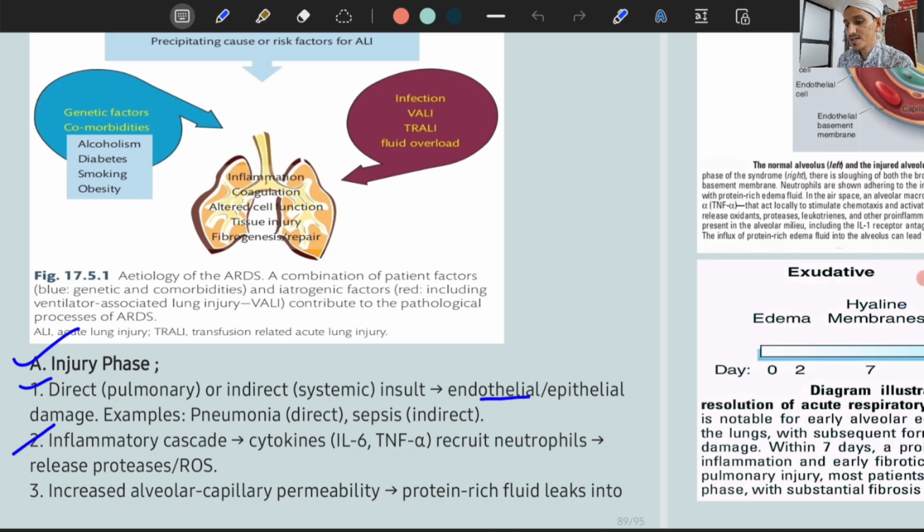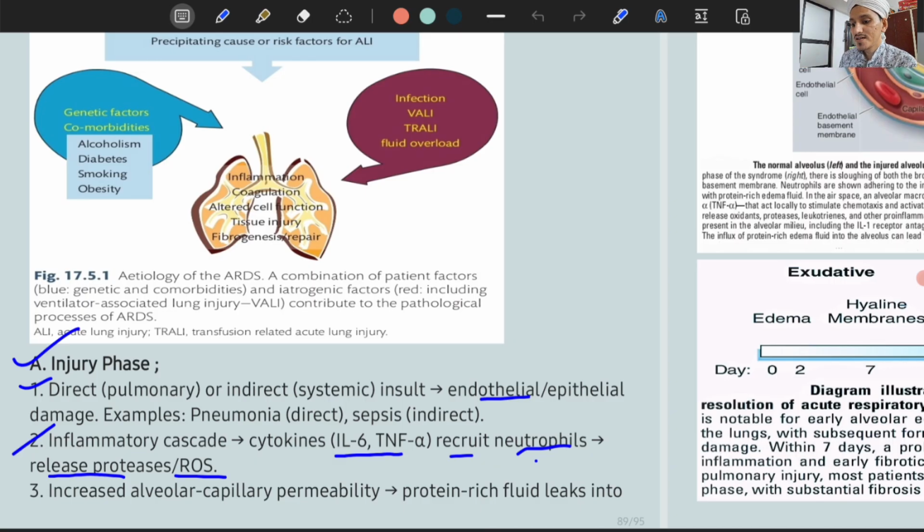Due to inflammation, cytokines like interleukin 6 and tumor necrosis factor alpha will call neutrophils, and neutrophils will again produce these factors, and they will call further more inflammatory cells, and finally these cells will release proteases and reactive oxygen species. They actually fight the insult happening to the lungs, but because the inflammation is so high, there is a very high collateral injury to the lungs. That's why ARDS develops.